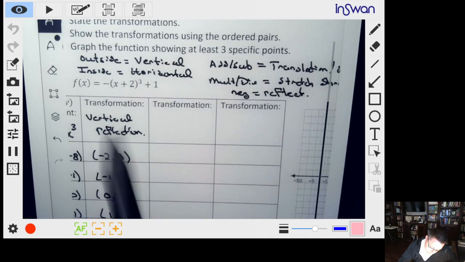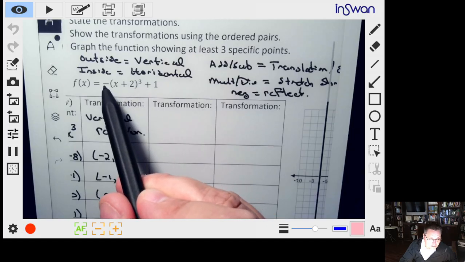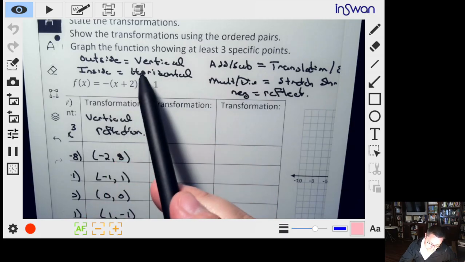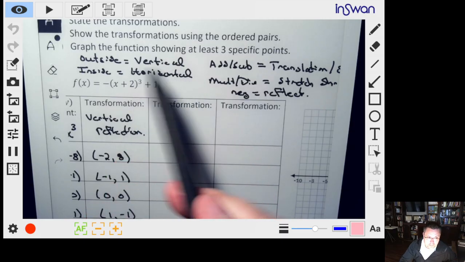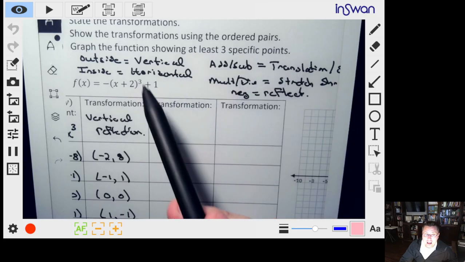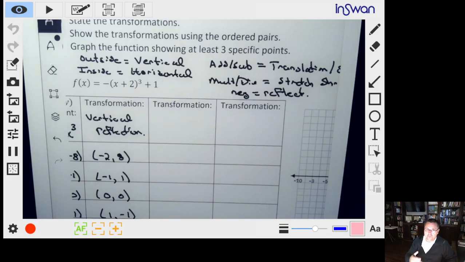So the next thing to worry about, we've already got done with this. We've used the 3, we used the negative, now let's use the 1. That 1 is on the outside, so it's going to be a vertical up-down issue. It's adding or subtracting, so it's going to slide everything. And on the outside, everything behaves exactly like you think it would. If it's plus, it's going to go up. If it's minus, it's going to go down. The inside is where everything is opposite. So on the inside, if you see plus, you actually move to the left. If you see minus, you actually move to the right.